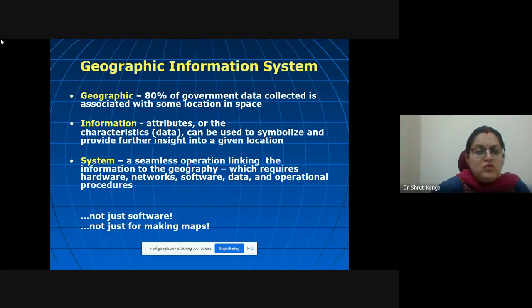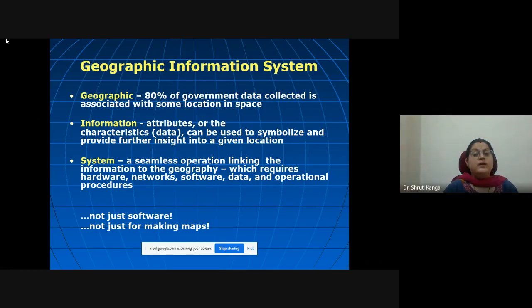Information, attributes, or the characteristics of the data can be used to symbolize and provide further insight into a given location. So information about spatial data, especially, is called your attribute. So the attributes or characteristics of the data which can be used to provide symbolization and further insights for a given location is known as information.